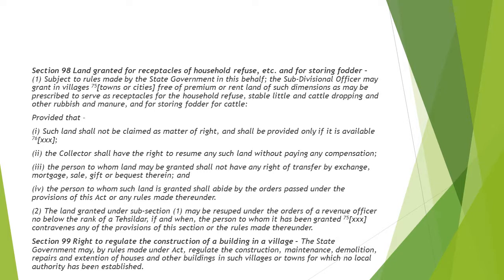Section 98 is talking about the land granted for receptacles of household refuse. So this is talking about those lands which are free from the premium or from the rent. And it is also discussing that there are provisos attached to this kind of lands, like the collector can have the right to resume such lands without paying any compensation, and the person who is being granted this kind of land cannot transfer his rights for exchange, for mortgage, for sale or gift. And there are others, like these lands are not to be claimed as a matter of right.